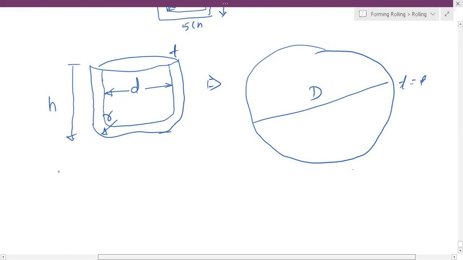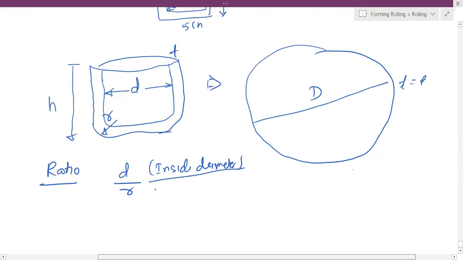There is a ratio, that we call the d by r ratio. So d is your inside diameter, and r is your corner radius.